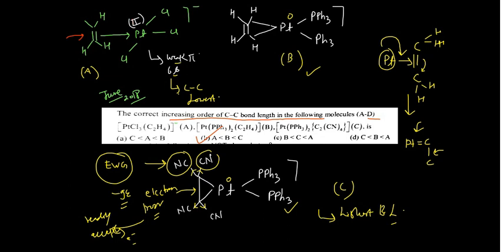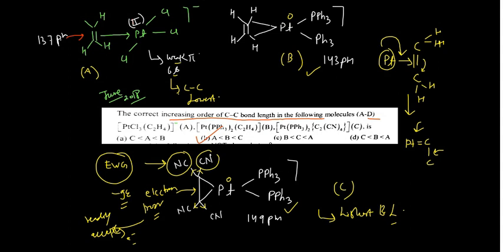It is found that in this particular complex the bond length is 137 picometer. In complex B it is slightly higher, 143 picometer, and in this last complex it is 149 picometer.